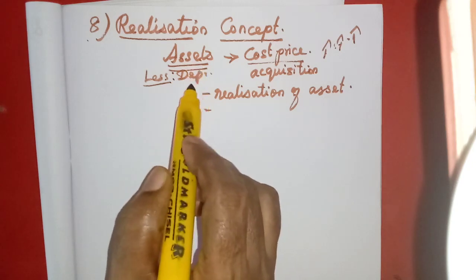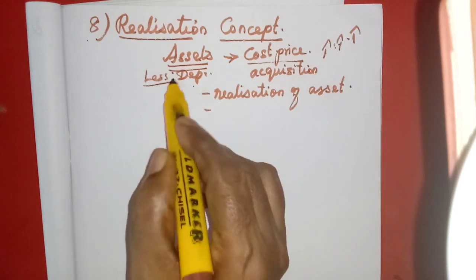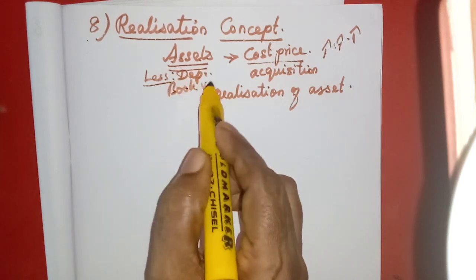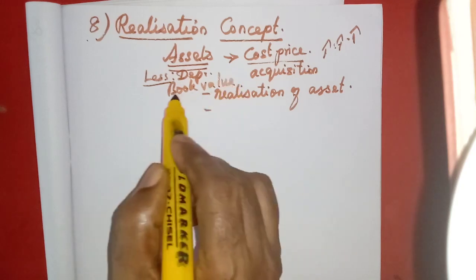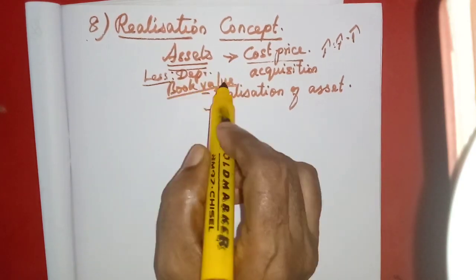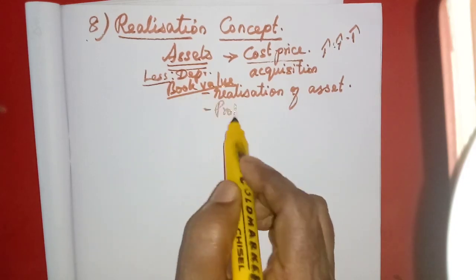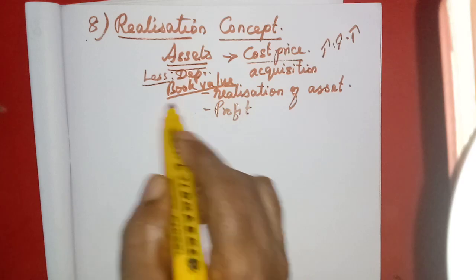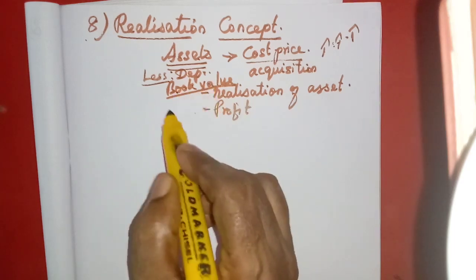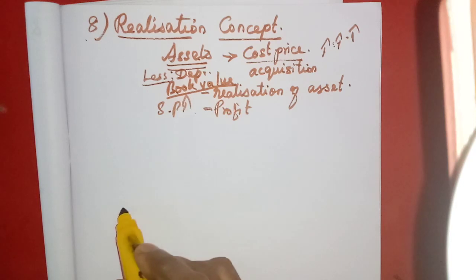Then at the end of its life, we get one value that is called book value. If the book value is less and the selling price is more, then we get profit.